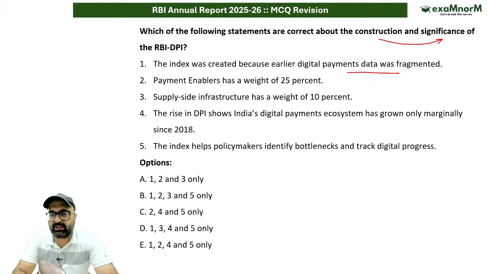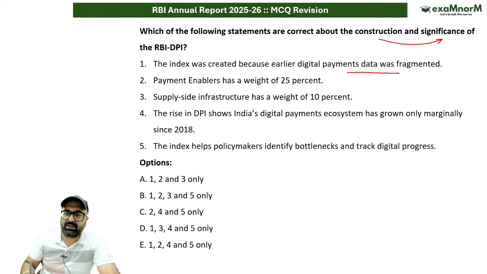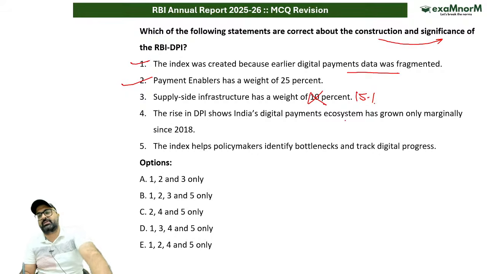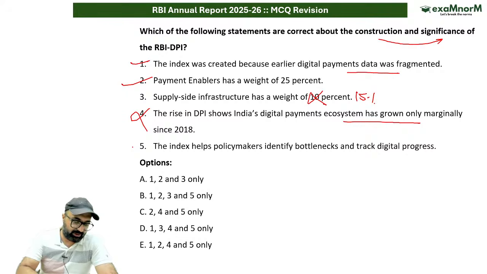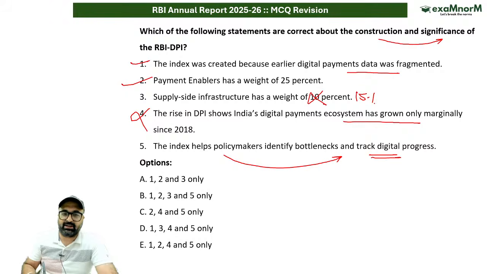Next point says, the payment enabler has weightage of 25%. As you can see, yes sir, it is 25%, as clearly mentioned. Supply side infrastructure 15%, not 10%. Demand side 10%. Rise in DPI shows India's digital payment ecosystem has grown only marginally. No sir, marginally कहाँ grow हुआ है? It's growing very fast, not marginally. The next point is, the index helps policymakers identify bottlenecks and track digital progress. This is correct. So the answer to this particular question would be what?